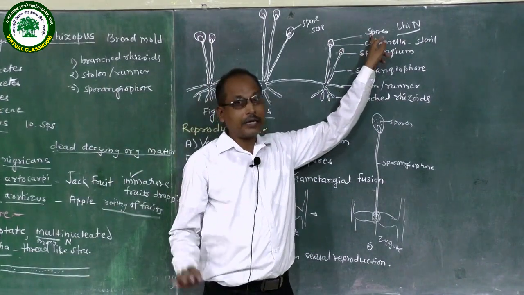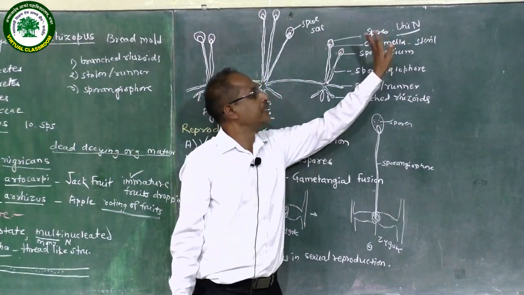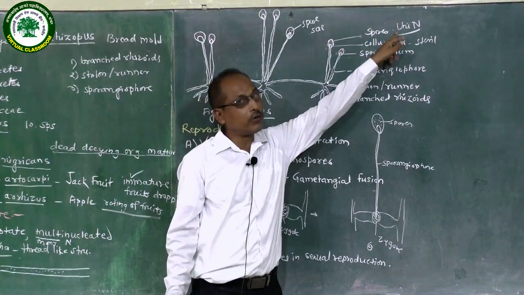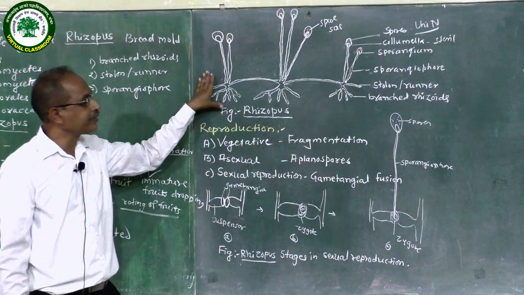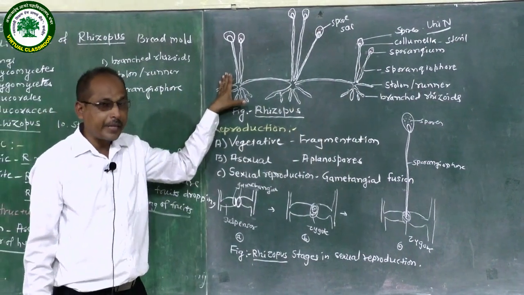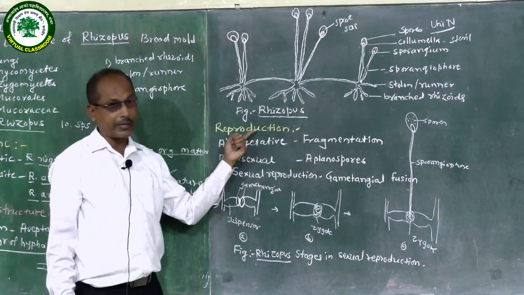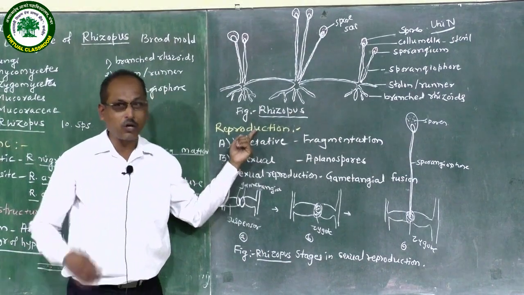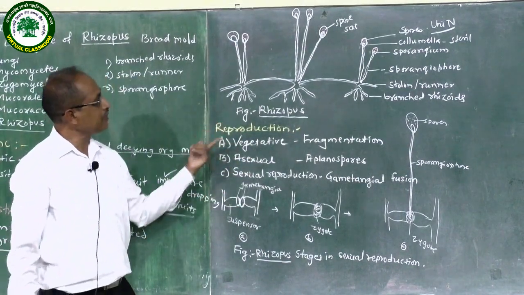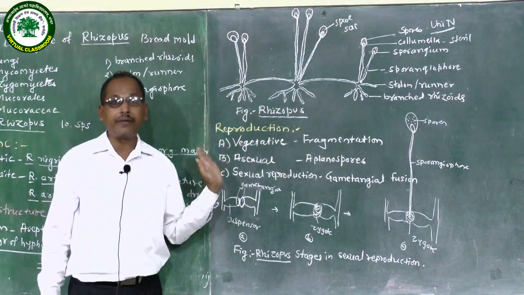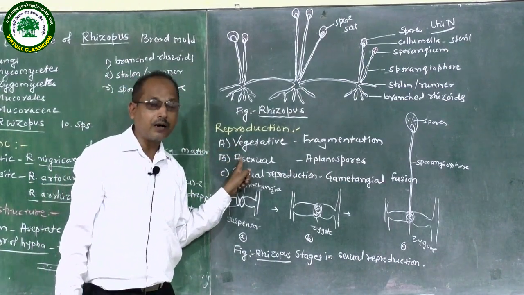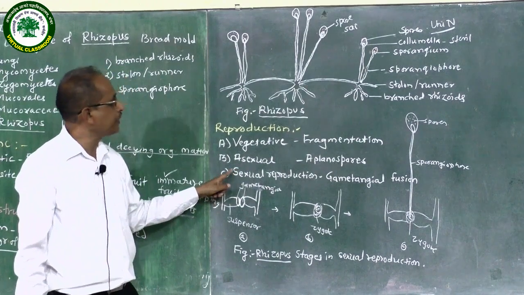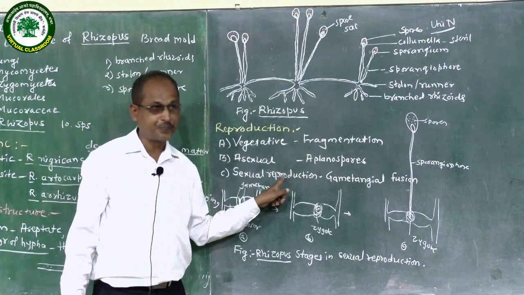Non-motile means there is absence of flagella or cilia for motility. Therefore, they are uninucleate and non-flagellated. This is the structure of Rhizopus. The next point, reproduction. Reproduction means production of new individuals. In Rhizopus, reproduction takes place in three ways: one is vegetative reproduction, second is asexual reproduction, and third is sexual reproduction.